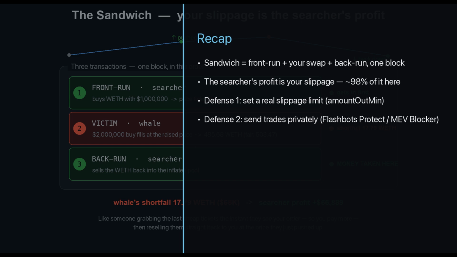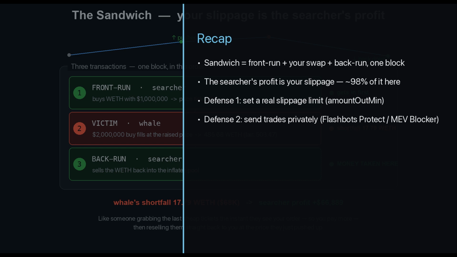Quick recap. A sandwich brackets your public swap with a buy in front and a sell behind, and the price you pay in slippage becomes the searcher's profit. Here 98% of it. The first defense is free and you should always use it. Set a real slippage limit, so a manipulated price makes your swap revert instead of filling.